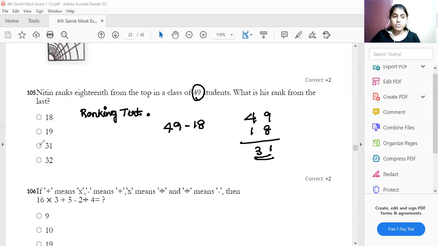So nothing is which one? Is 36 from the last. They are asking from the last. Therefore, which is the option? Therefore, option C is your option.